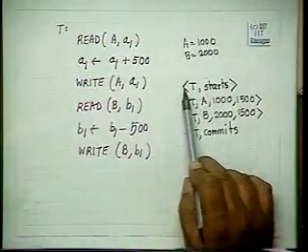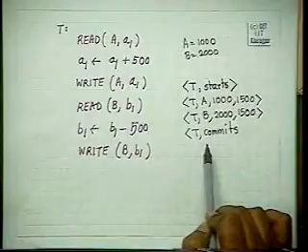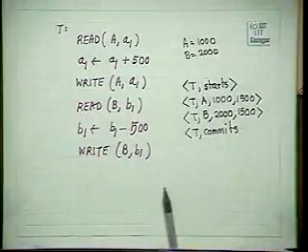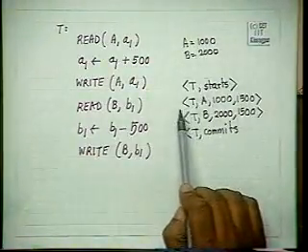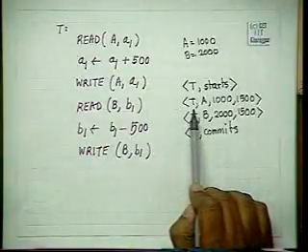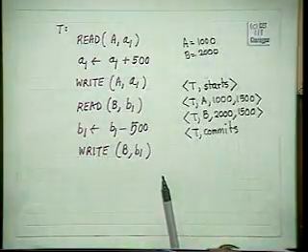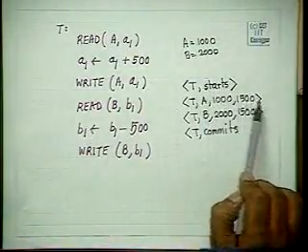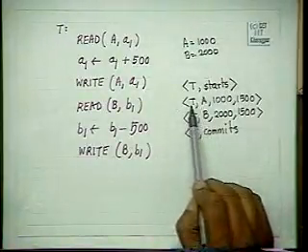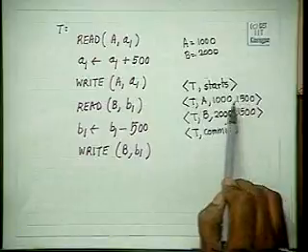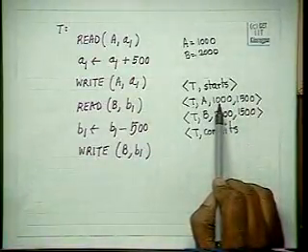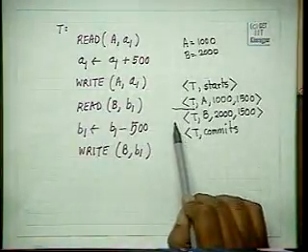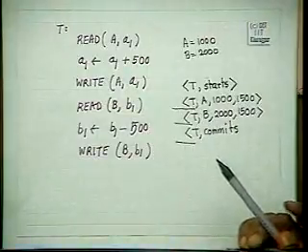Now due to failure, you may have this fully for a particular transaction or you may have it partly. You may not have the full thing there in your log. So what you will do during recovery will be determined by how much you have in your log. When you write T A 1000 1500, it means that the data was 1000 and 1500 was written. So if you have only up to here, then you have to do something. If you have up to here, you do something else.